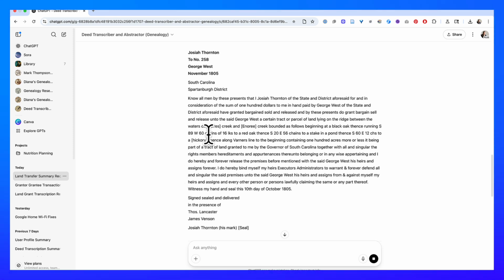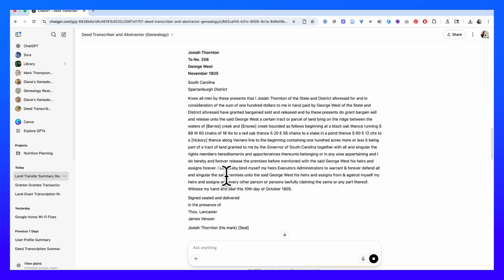So one thing we might notice is that it has put some things in brackets, which is what I've instructed it to do if it doesn't understand it, like Barry's Creek. Inaree Creek, that might be true. Barry's Creek, I don't know what that is. That's wrong. That's not a creek. Inaree, though, there's the Inaree River, I believe. So that could be correct. It also is not sure about this hickory tree, so it's doing me the meets and bounds here, which is nice. All right, so far this looks good.